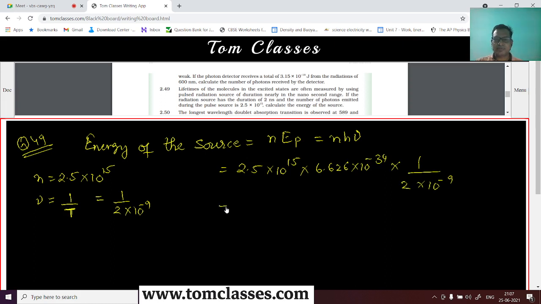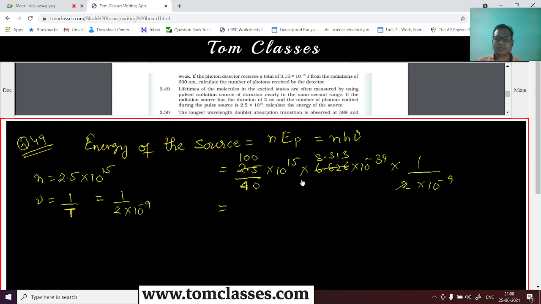So the energy of the source is going to be how much? This will become 24, and minus 34, it is minus 10. And then this is 3.313. 2.5, so I can say this is 25 by 10, or you can say this is by 40, and this will become 100 now.